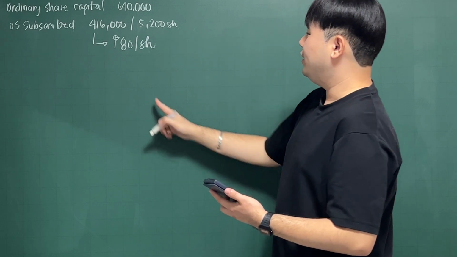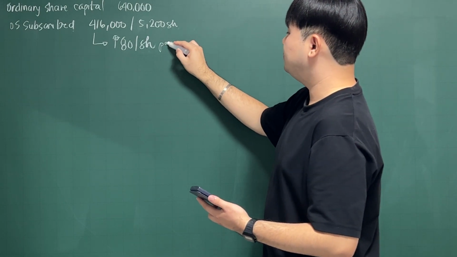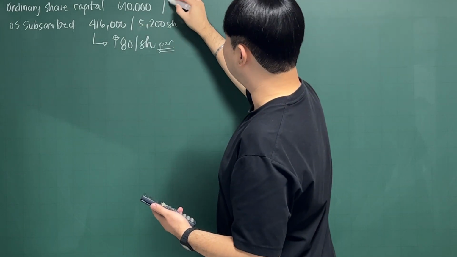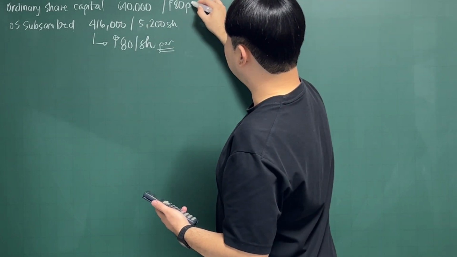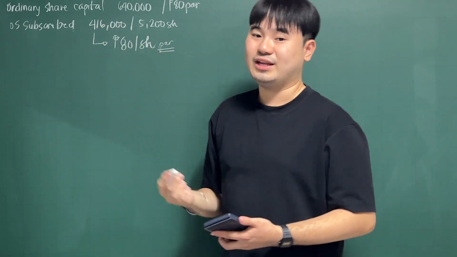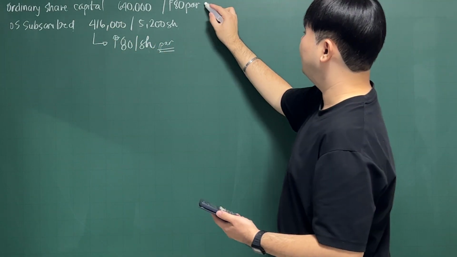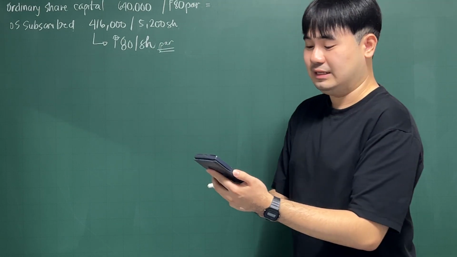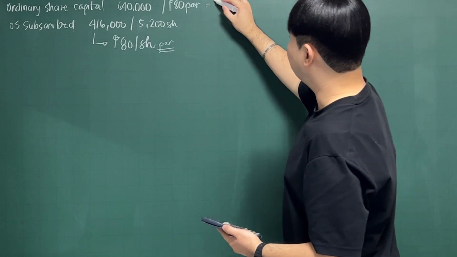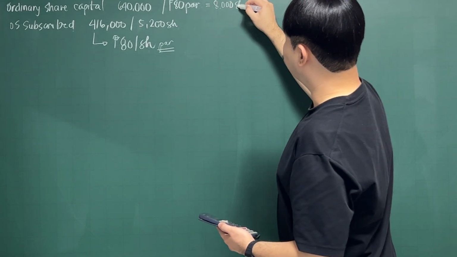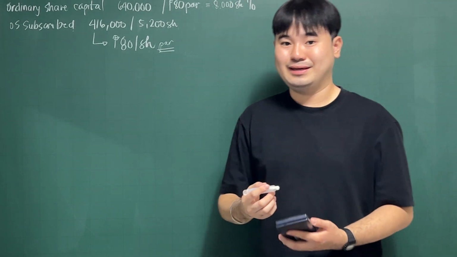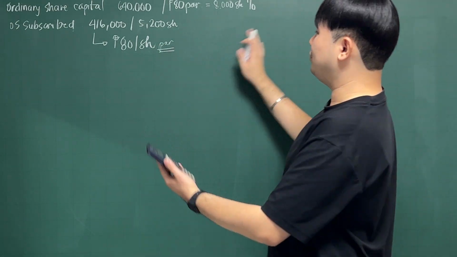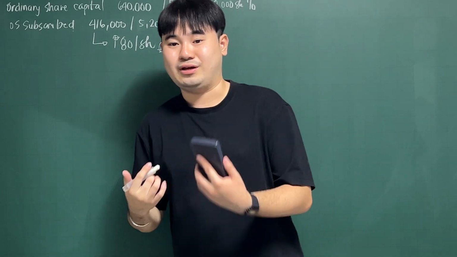Next, so if we already have the par value for your ordinary shares, if we now divide this into the par value, we can get the number of ordinary shares issued and outstanding. 640,000 divided by 80, that is 8,000 shares issued and outstanding. We will be needing this information later when we deal with your stock dividends.